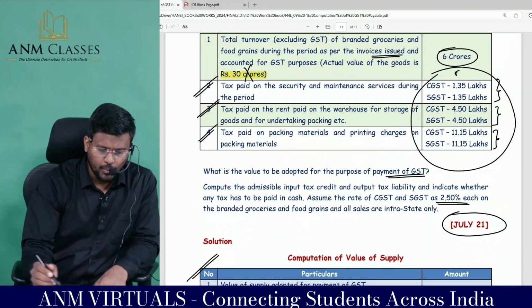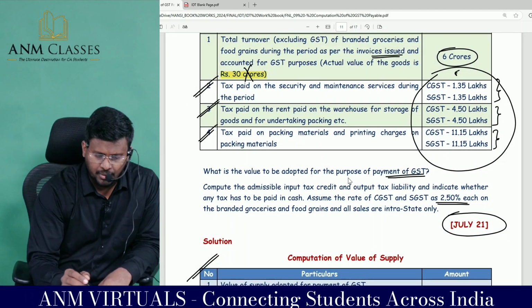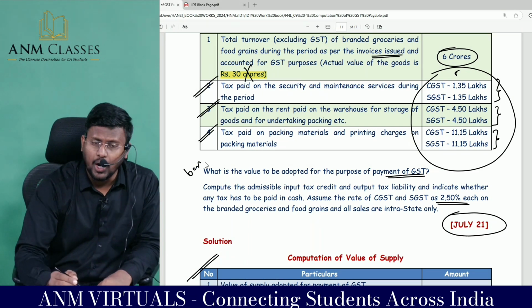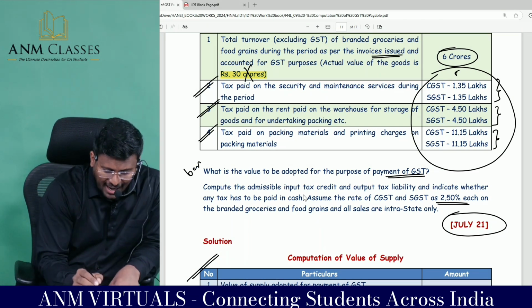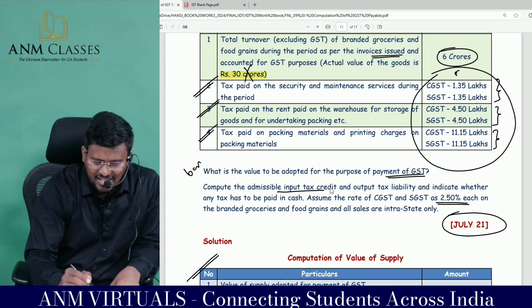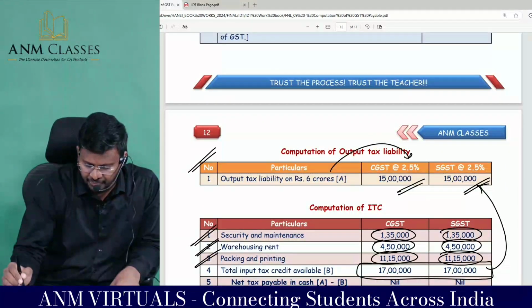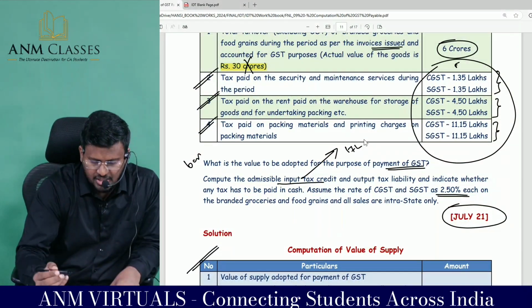What are the requirements of the question? What is the value to be adopted? 6 crores. No need to adopt. Compute the admissible ITC credit. What is the ITC credit admissible? 17 lakhs is the admissible ITC credit.